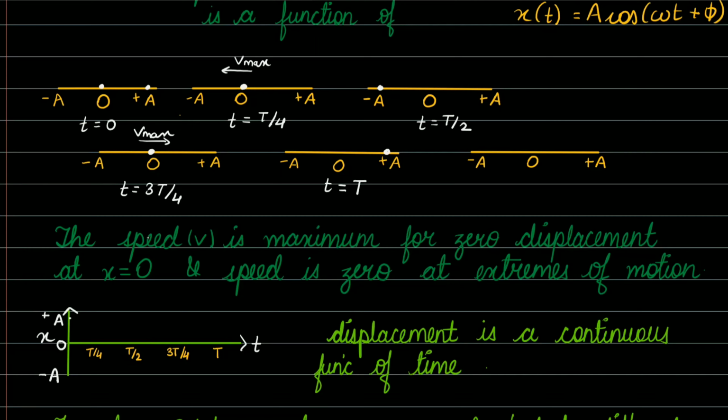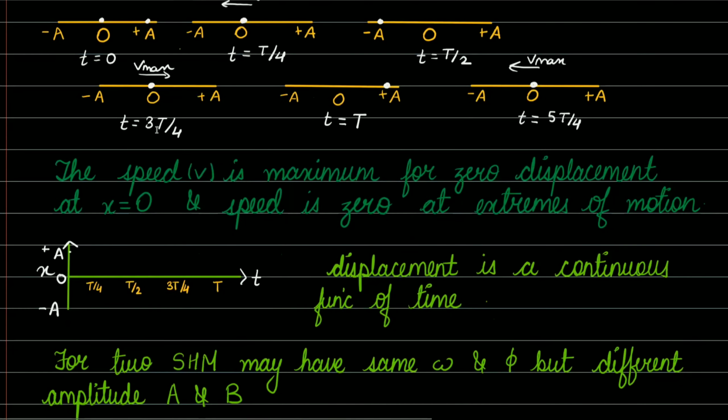Then at time t equals 5T by 4, from positive extreme position A, it again reaches point O, its mean position, where the velocity will become maximum. Then it again reaches its negative extreme position. And this is how a particle keeps on oscillating and performing a linear simple harmonic motion.